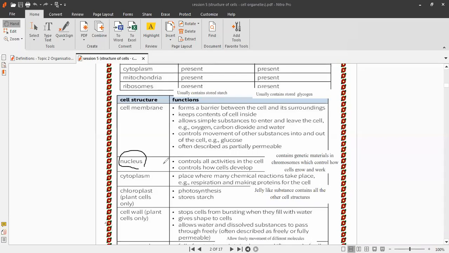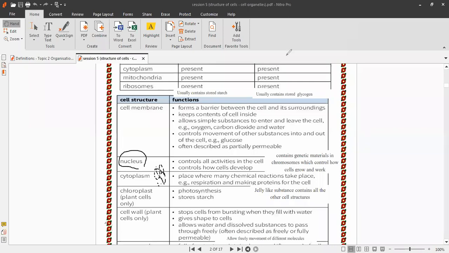Okay, the other cell structure, cytoplasm. Cytoplasm is the place where many chemical reactions take place, like respiration and making proteins for the cell. So cytoplasm is a jelly-like substance that contains all the other cell structures. And also cytoplasm is the place where many chemical reactions take place.